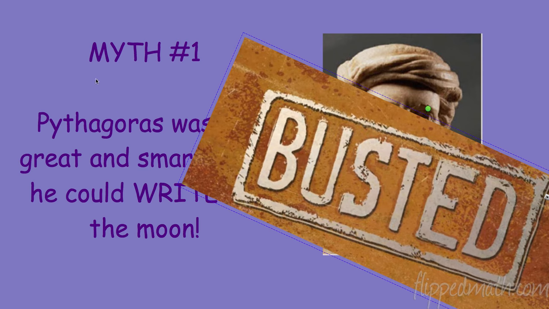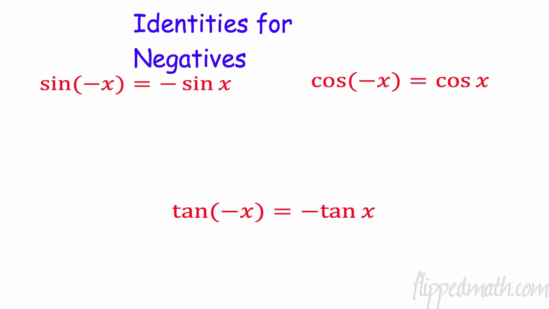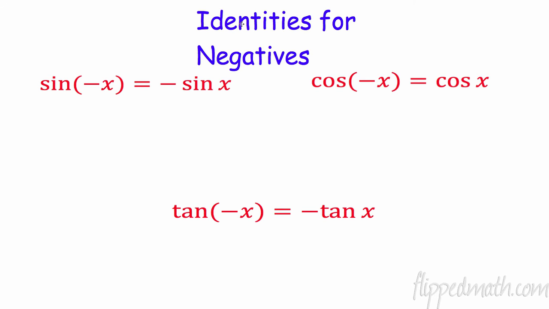All right, so let's take a look here. The very first thing we're going to talk about today are identities for negatives. We'll sometimes get some negative angles in here. So let's see what we have. Sine of negative x equals negative sine of x. Pretty straightforward. These are things you just need to learn.